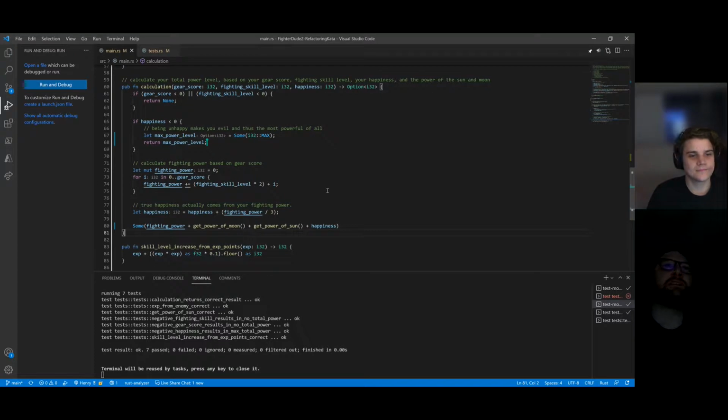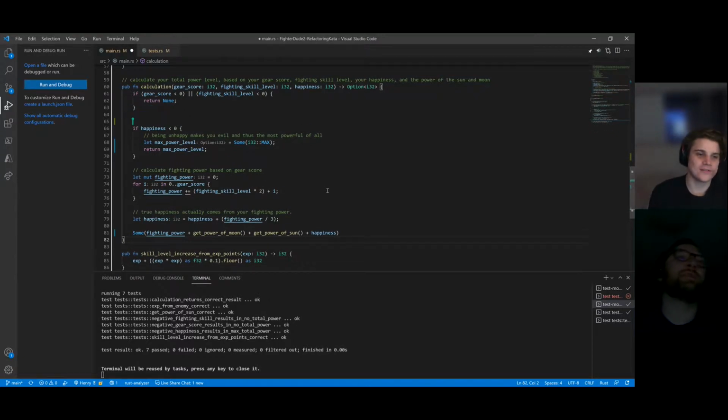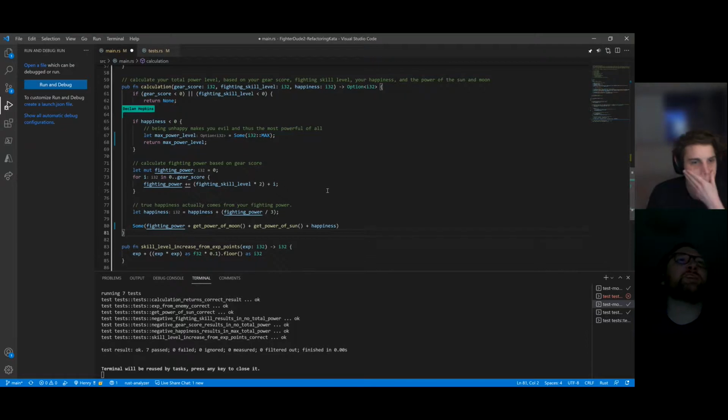How do you feel about the comment? Do you think we still need it? I would say not. We do have a test. Well, we encoded our understanding about the most powerful of all, but not that being unhappy makes you evil. The makes-you-evil part could be construed as flavoring. But on line 65 we basically do test it. We could have that be the helper. So how about extract method on happiness less than 0?